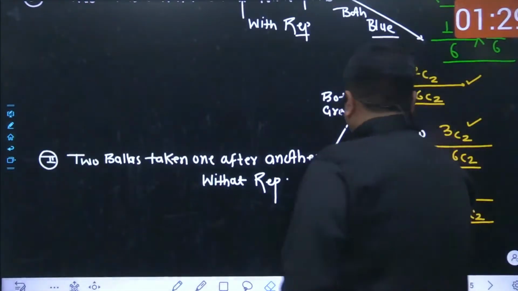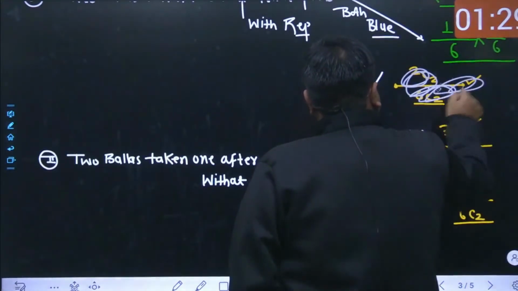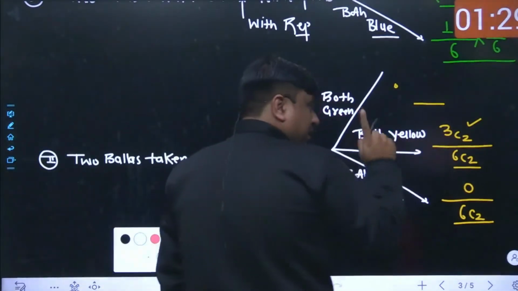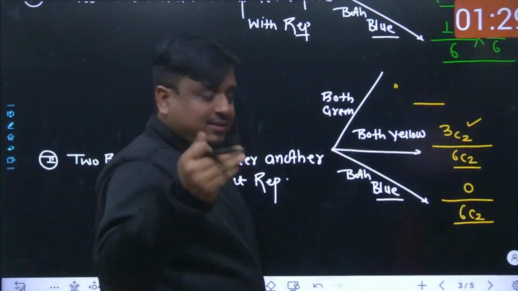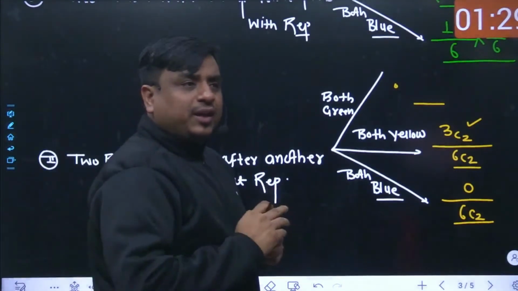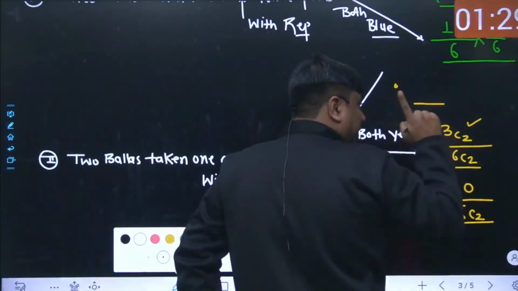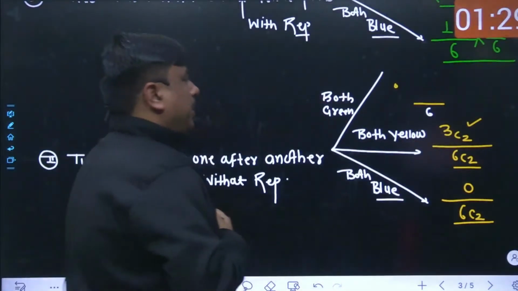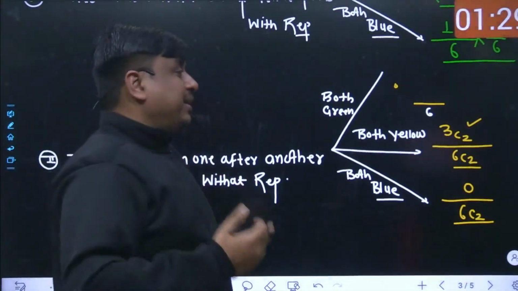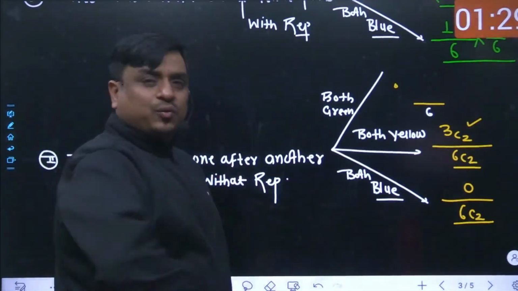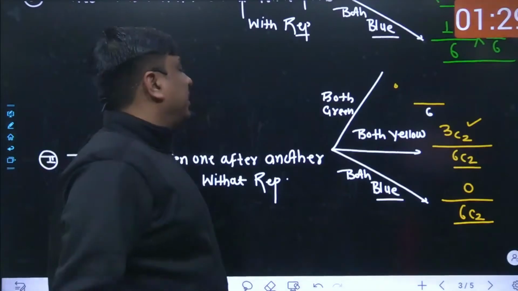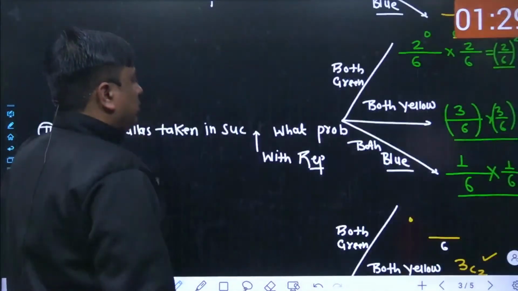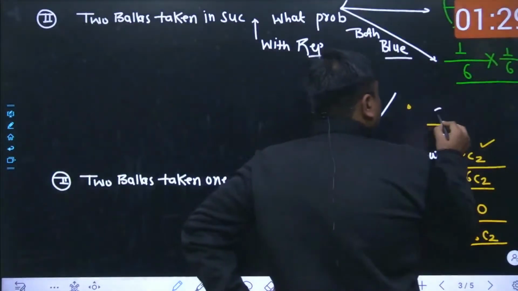So what happens? At the very beginning, within your sample space, there are total 6 balls, and you select one out of them. Why? Because the selection takes place in succession. Both of the balls are not taken together. So how many different ways could one ball be selected out of 6 items? It is 6C1, virtually speaking 6 only. How many total favorable events did we have, my dear friend? The first ball which I have to withdraw is to be green only. How many total green balls did we have? You yourself can see that: 2 green balls. So it is going to be 2 divided by 6.